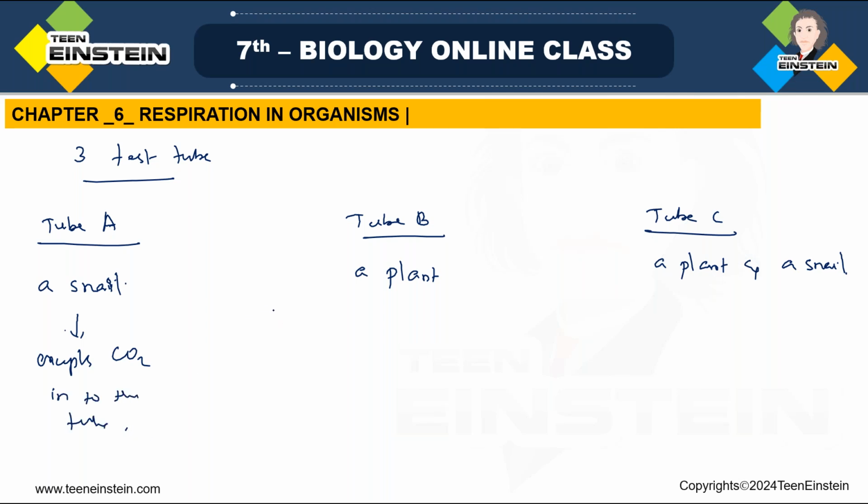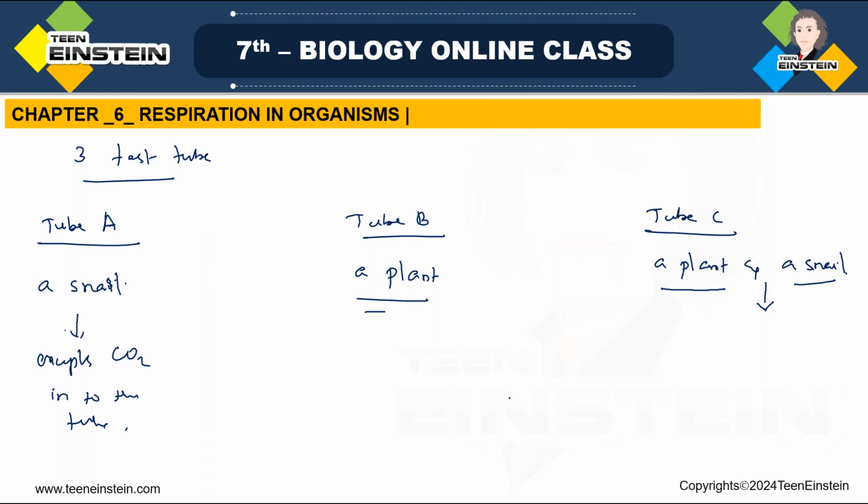And in B, the plant is present. So the plant is present in both test tube B and C. In C the snail is also present, but the snail will expel the carbon dioxide into the tube. But in tubes B and C, the plant is also there.